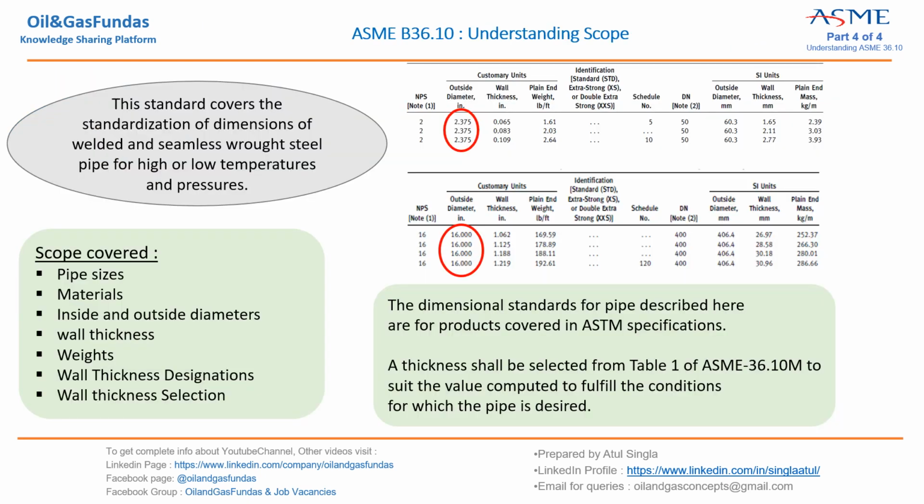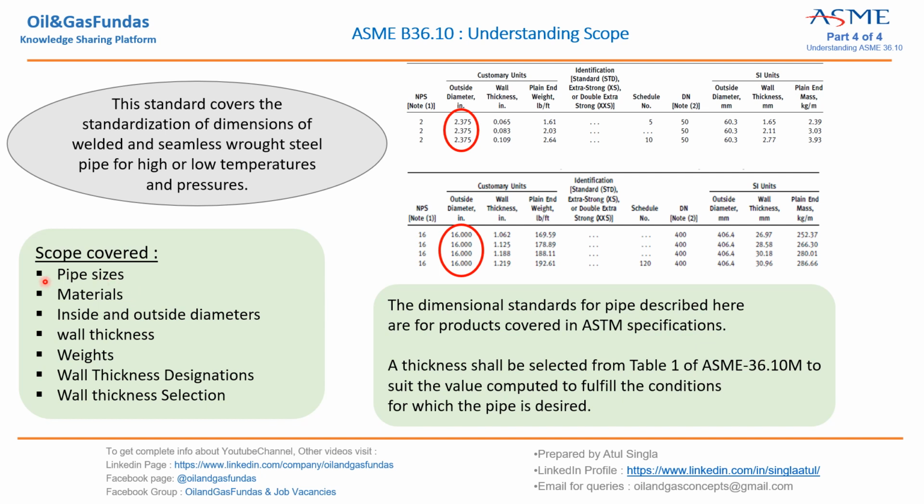So now let us come to the main agenda. We are discussing the ASME B36.10 standard, which is very common in the piping industry, and as we have discussed, this is standardization of dimensions of any welded, seamless or wrought steel pipe. Whatever we are using for high or low temperature and pressure applications, this is just a standardization of dimensions. Now what are the basic dimensions in pipe? Outside diameter, inside diameter, wall thickness. Then wall thickness designations, and how we are going to select the final thickness. For this purpose we are using B36.10.